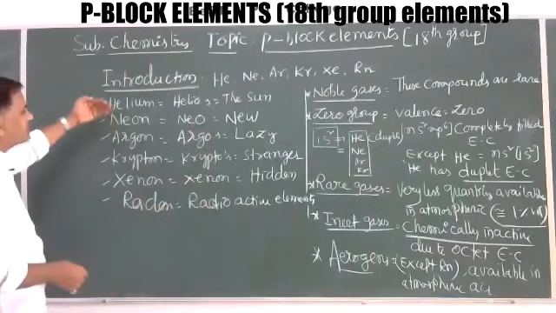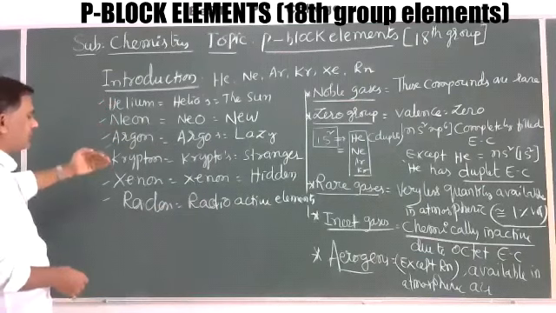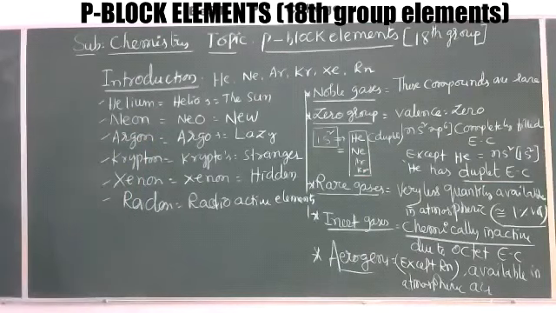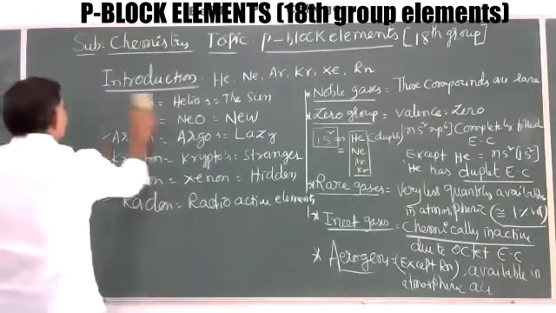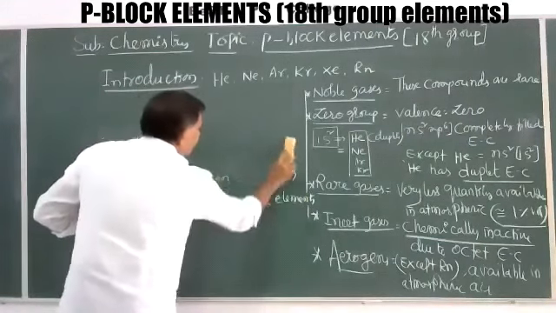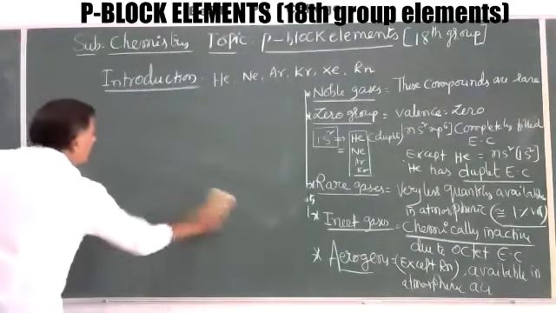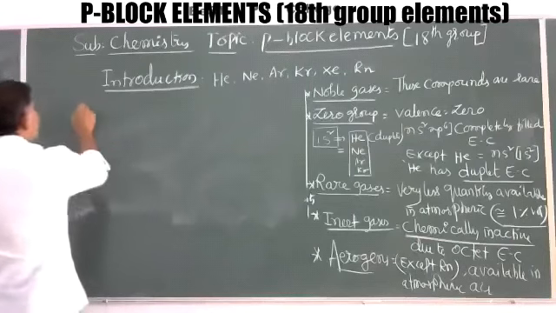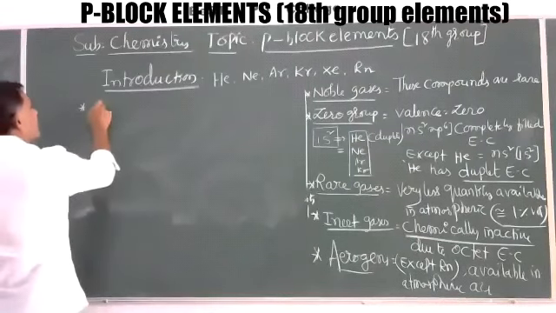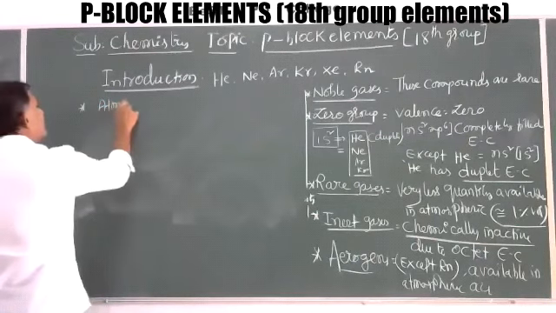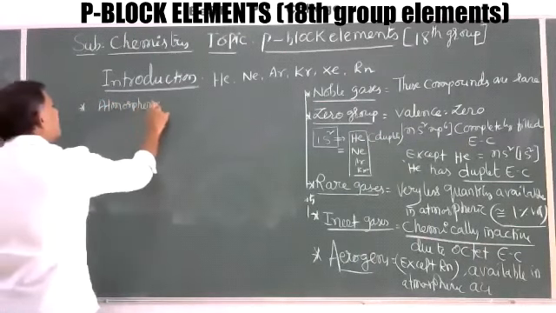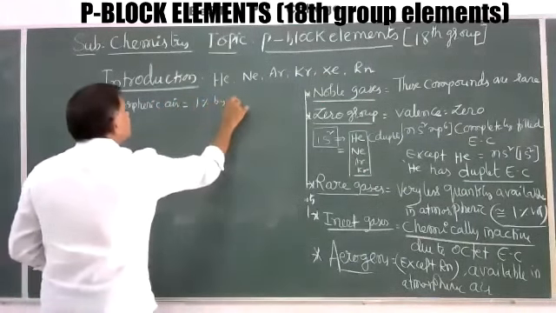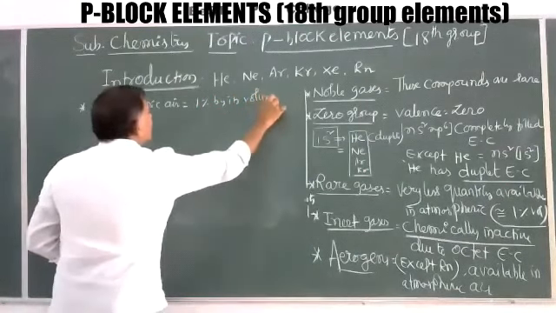So these are the meanings of the element names: helium, neon, argon, krypton, xenon, and radon. Now, atmospheric air contains about 1% of these gases by volume.